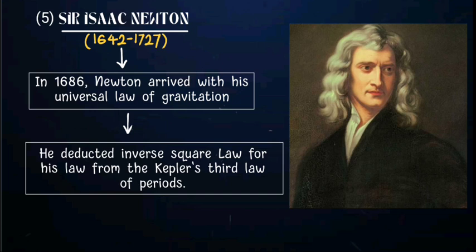For his universal law of gravitation, he needed the inverse square law. This inverse square law was deduced from Kepler's third law, that was the law of periods. Which rule? The inverse square rule was deduced from Kepler's third law.